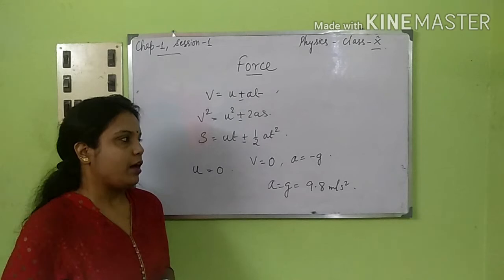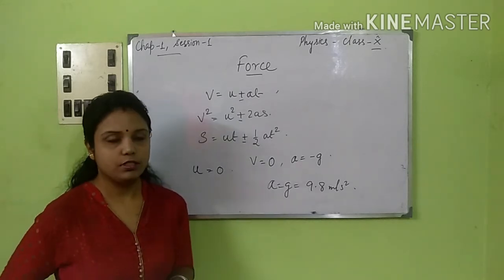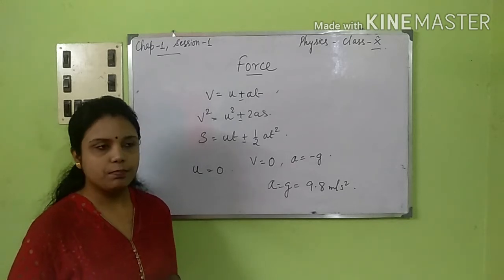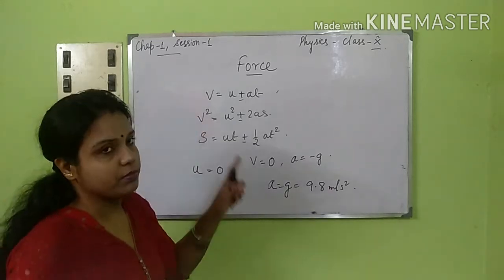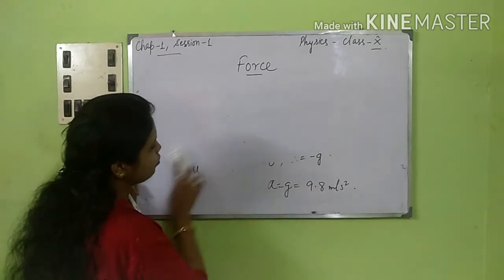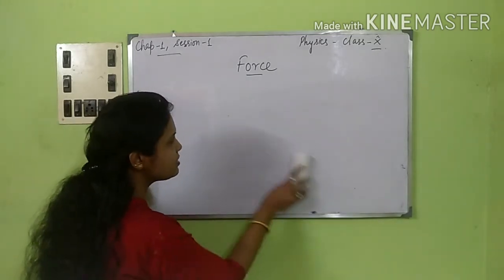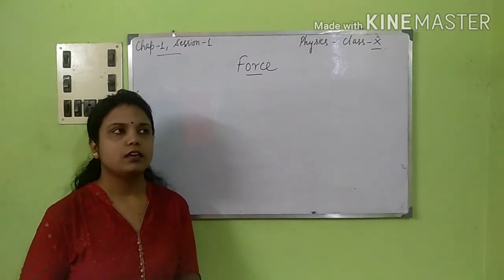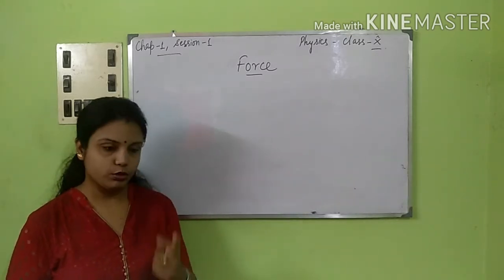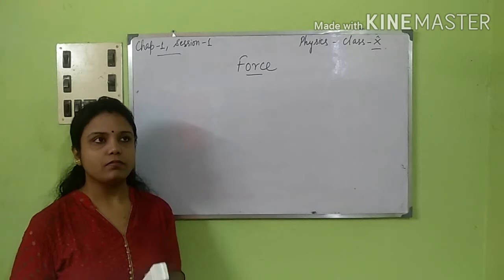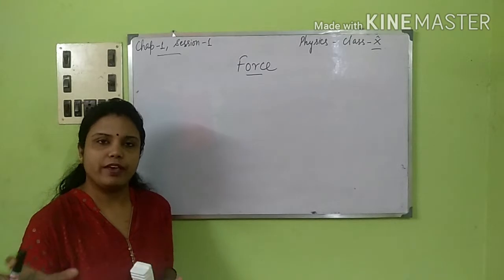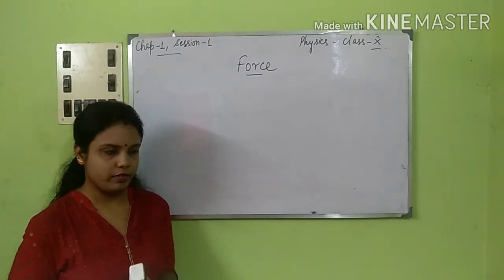Now coming to Newton's second law, as I was telling you that I will be discussing this point with you. Let me rub this because I think we are done with this part, whatever was important. We will be doing some sums from the equations of motion also. Next, Newton's second law of motion states that F is equal to ma. Force is equal to mass into acceleration.